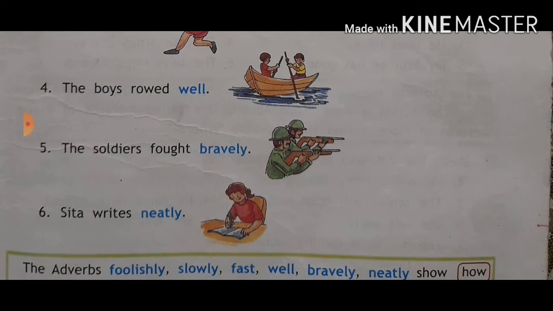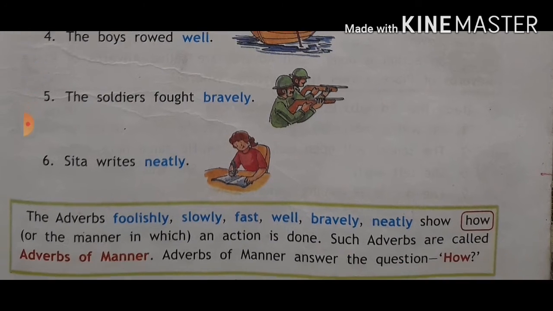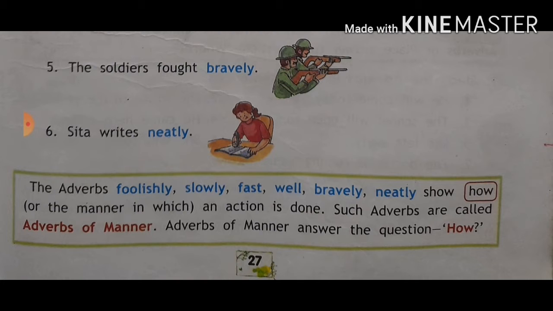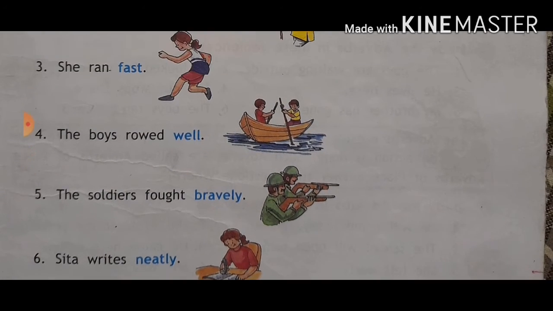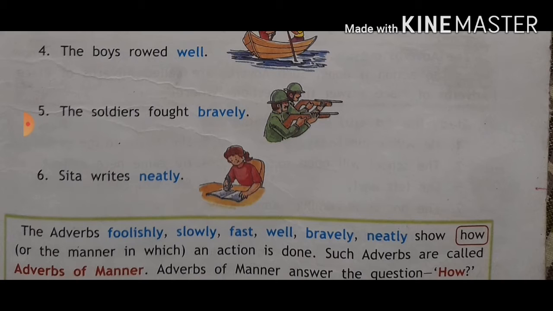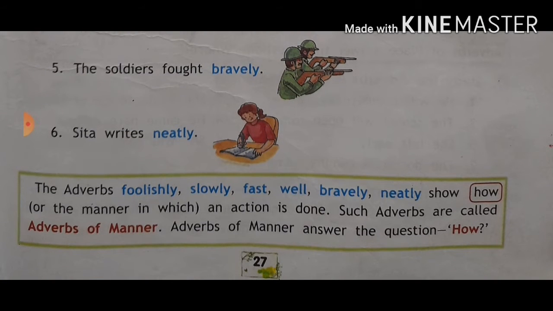Sita writes neatly. Now, writes is a verb, it's Sita's action. Sita writes neatly. Her writing is very neat. So how is the thing done? She writes, this is the verb. But how is the action done? Neatly, very neatly. So see, adverbs: foolishly, slowly, fast, well, bravely, neatly, show how an action is done.